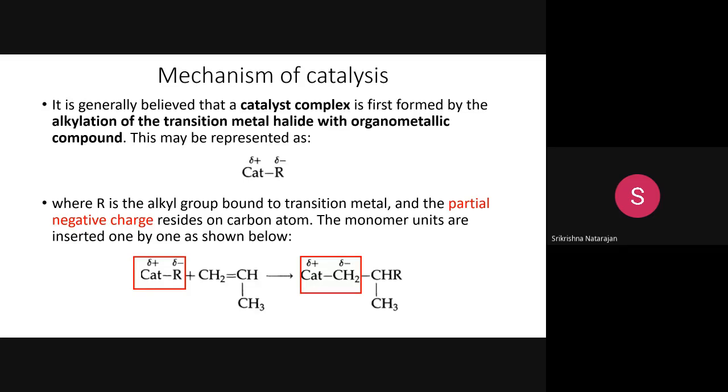This will actually participate in the polymerization reaction, and it will start making the polymer chain network that will lead to the formation of polypropylene with a high degree of polymerization, high melting point, and high crystallinity you will get.